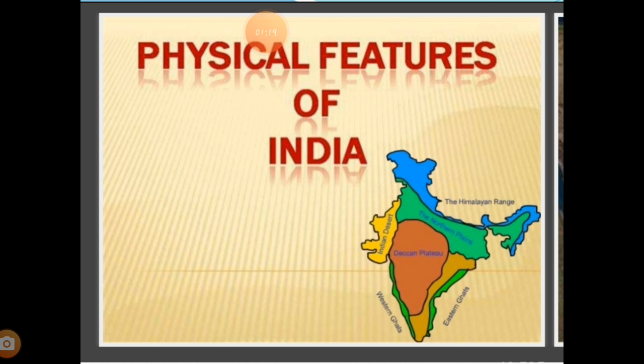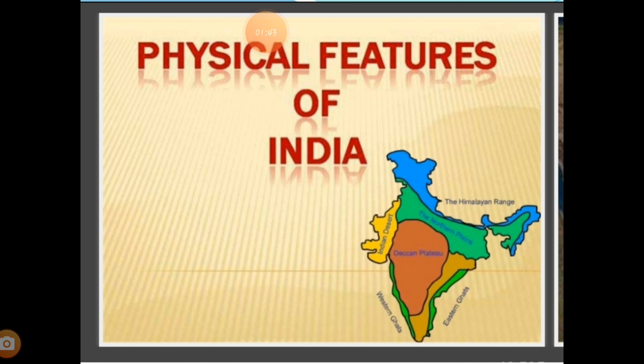If we talk about the Indian subcontinent, our country is not made up of only mud and stone. We have so many features. India has many structures.